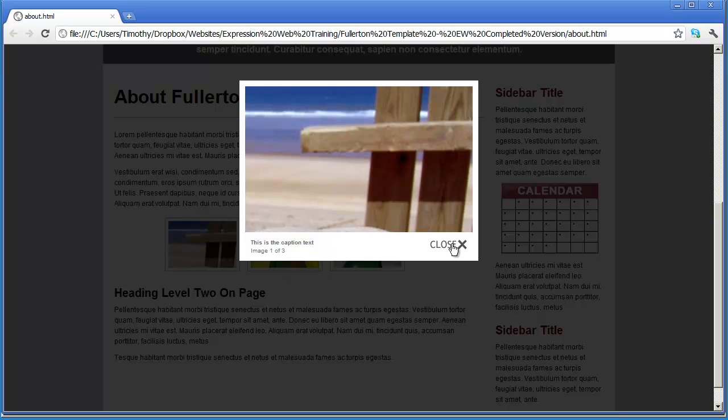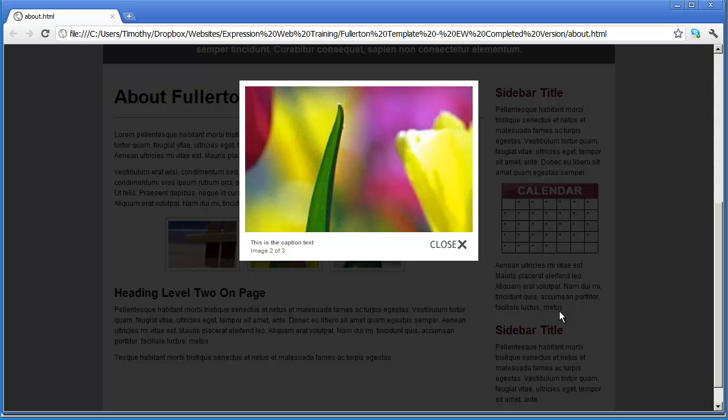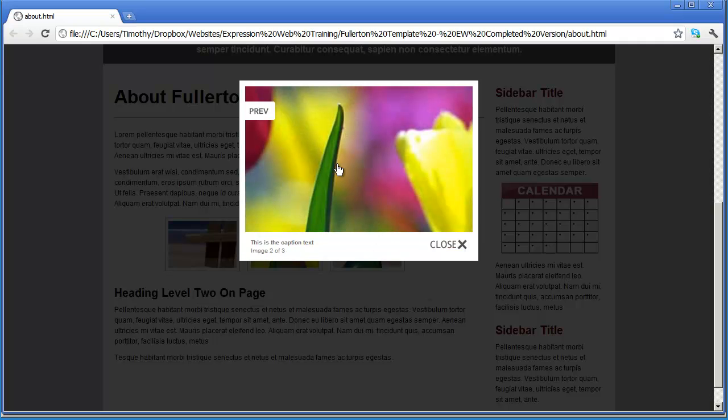In this case, we've got a close button there, so we can come back to the page and click another image and it opens up. We also have previous and next options to take us forward and back, and we also have some room for a caption, and it's going to tell us the image number right down here. So this is a fairly simple but full-featured lightbox image gallery tool.